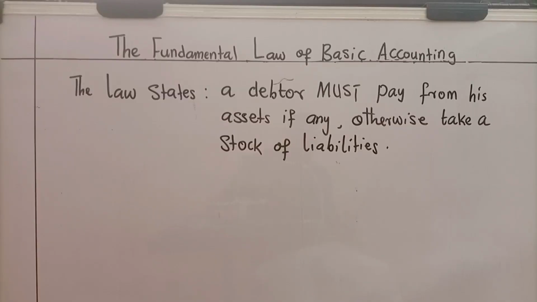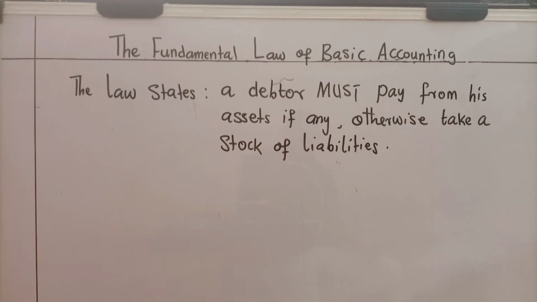The fourth objective says the fundamental law of basic accounting. During accounting, there is a law, that is a practice that has been determined to take place. If not, accounting will not go on. That has come to be central to everything we do in accounting. That is what we want to look at. The law states: a debtor must pay from his assets, if any, otherwise take a stock of liabilities.